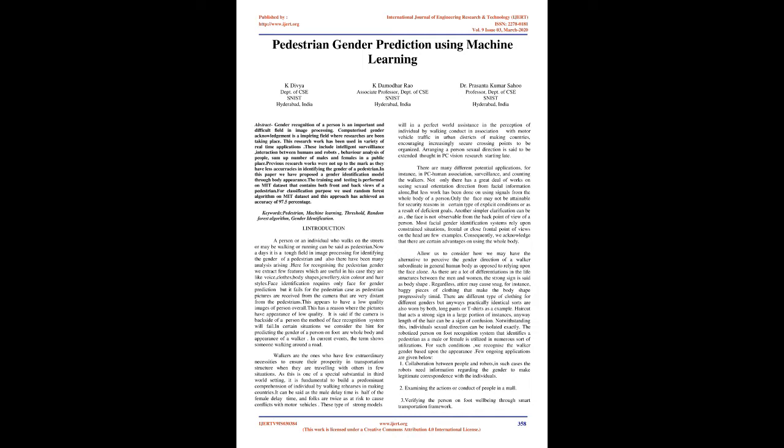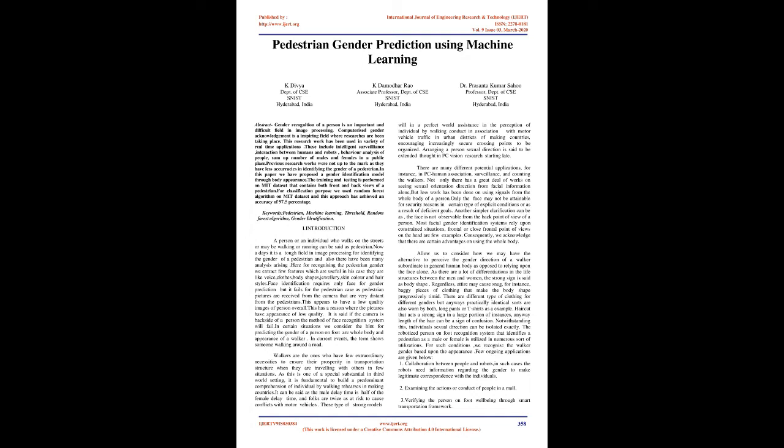Face identification requires only the face for gender prediction, but it fails for the pedestrian case, as pedestrian pictures are received from cameras that are very distant from the pedestrians. This results in low quality images of the person overall. It is said that if the camera is behind a person, the face recognition method will fail. In certain situations we consider that the hints for predicting the gender of a person on foot are the whole body and the appearance of a walker. In current usage, the term refers to someone walking along a road.